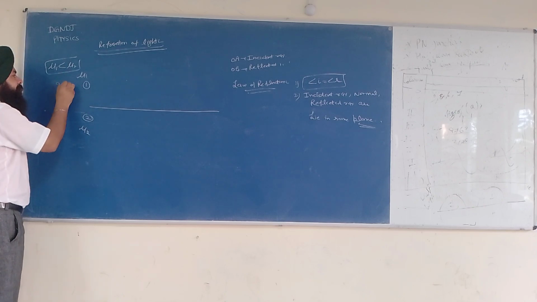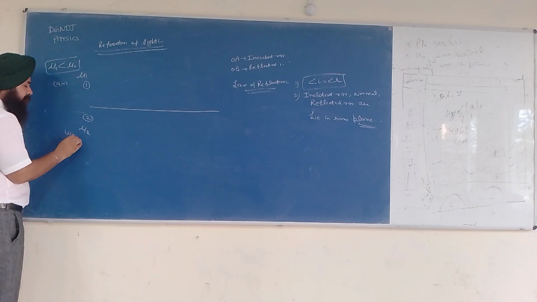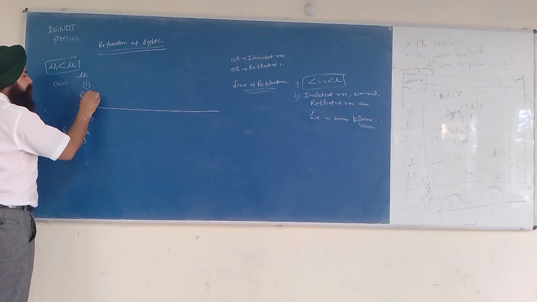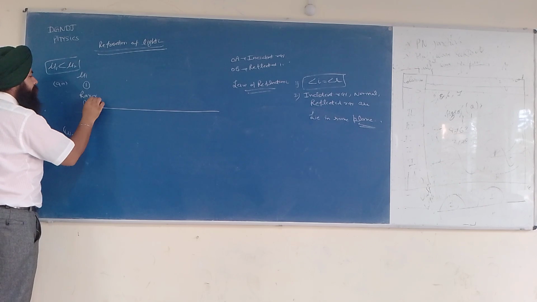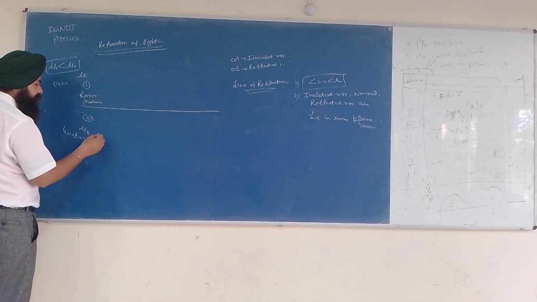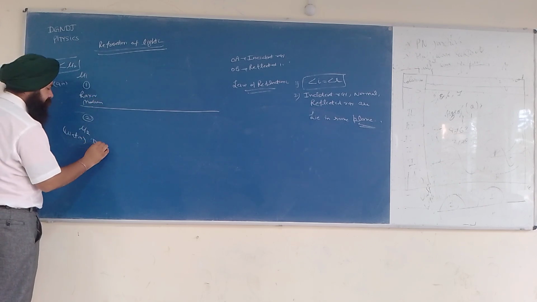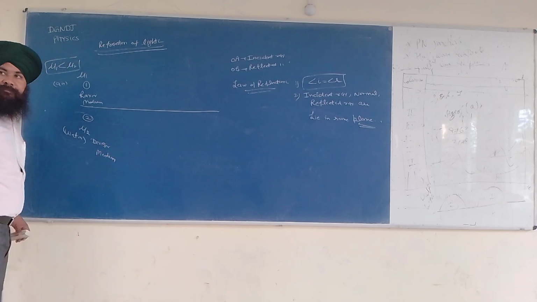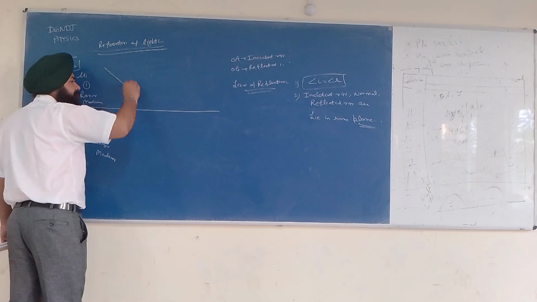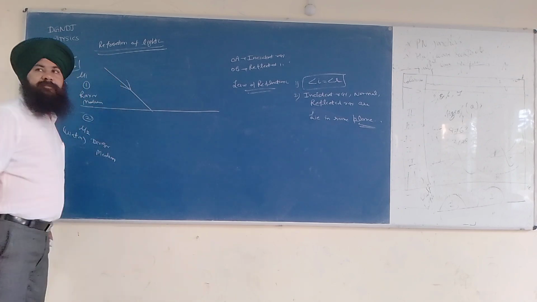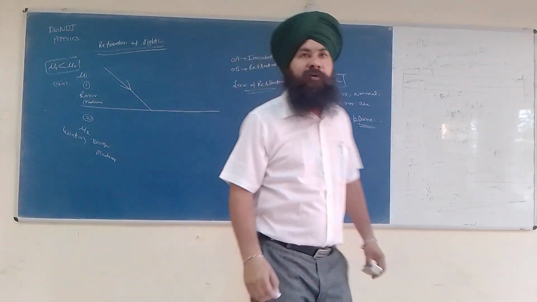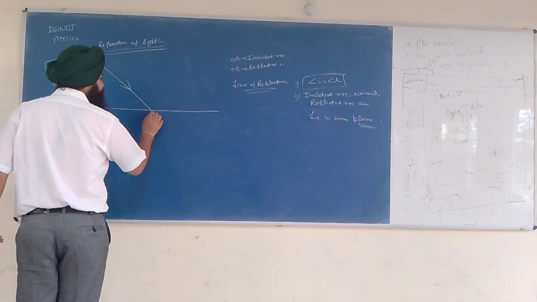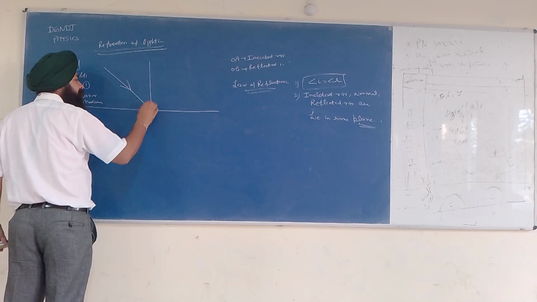Let us say this is air and this is water. What will happen when the light strikes the boundary of the two media?